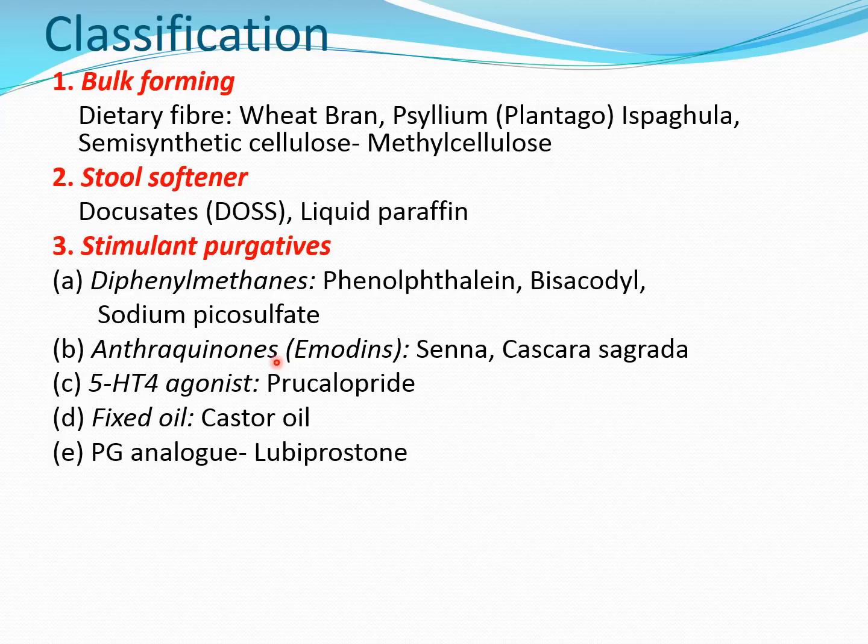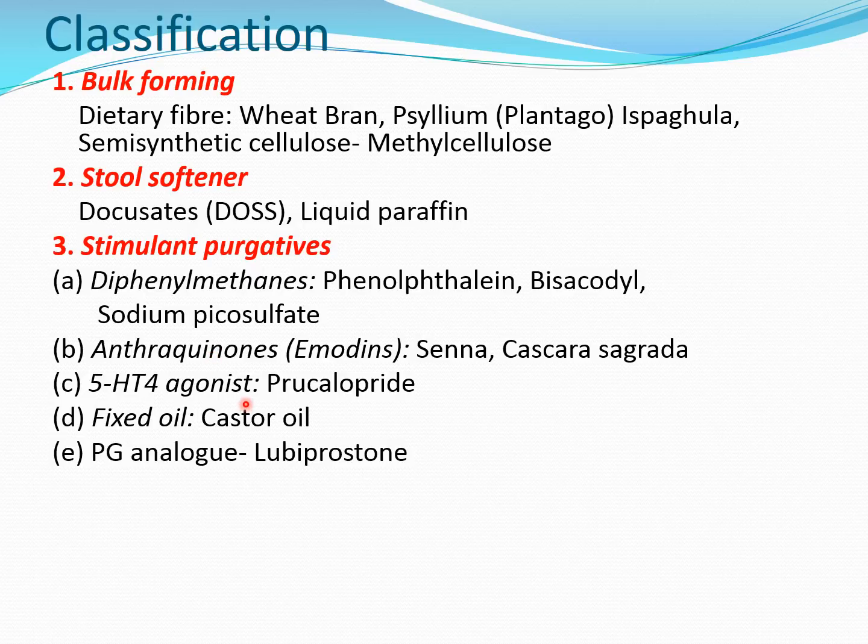The second group is a plant group which contains glycosides called anthraquinones. These are the glycosides obtained from plants, and they are also called emodins. Which are these plants? Senna and Cascara sagrada. This is difficult to remember, but these are the plants. In Hindi, I think it is called Sanai plant. So Senna and Cascara sagrada are the plants which produce anthraquinones, useful for the treatment of constipation.